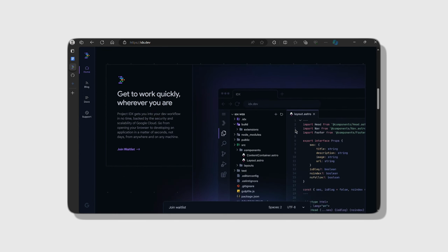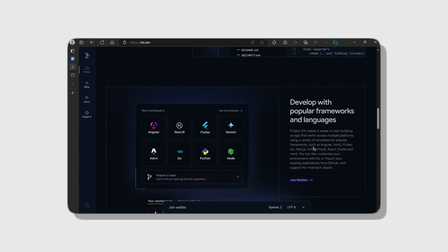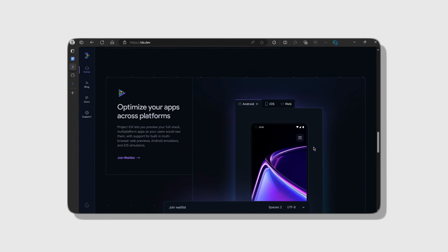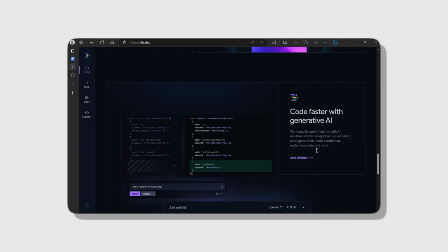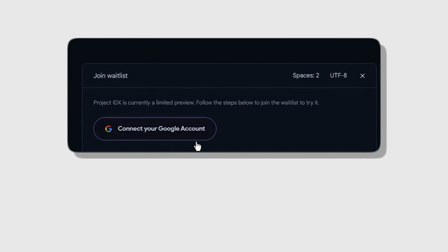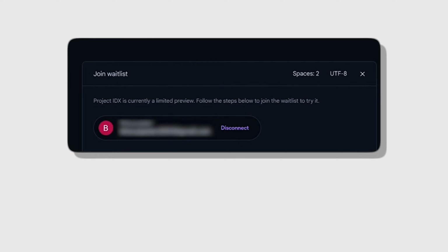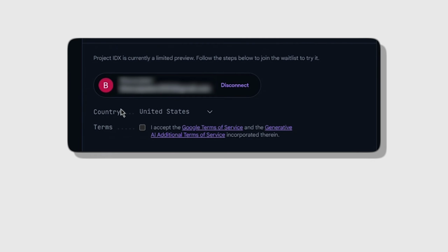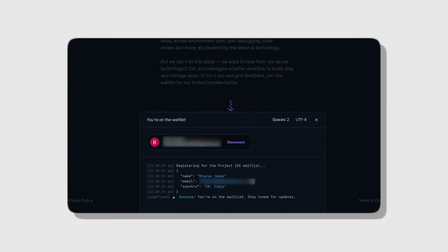For getting early access to Project IDX, you need to join the waitlist. On the website idx.dev, you just need to scroll down and you will see the join waitlist option here. Connect your Google account here, and it is done. You can also select a country here and accept the terms and conditions. Now click on join. It is successfully joined here. Pause here and wait for some days, mostly 3 to 5 days, and you get access to IDX.